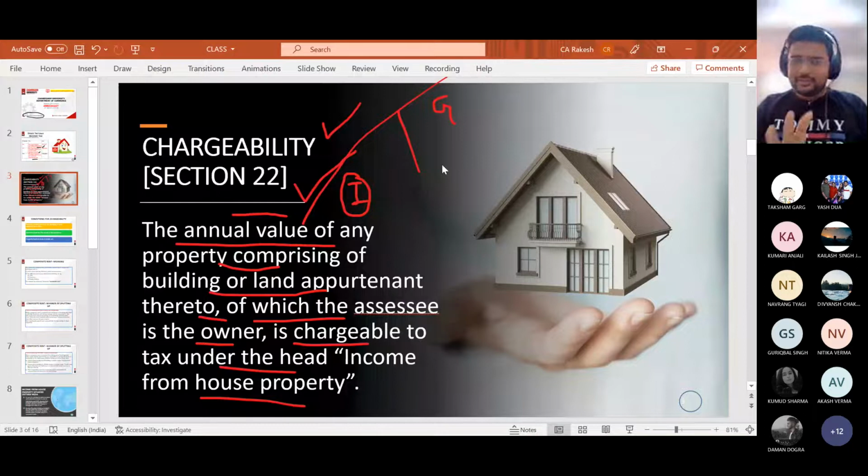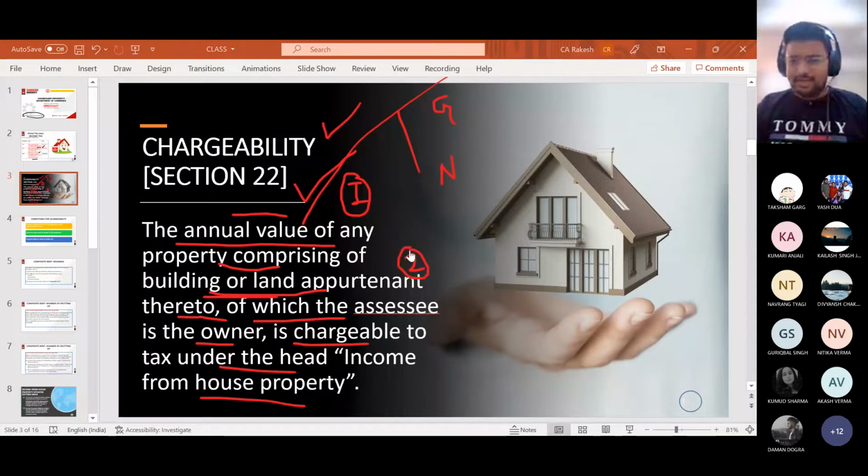So this is the first basis: income from house property will be derived on the basis of annual value, on the basis of yearly value. Whatever income you are getting from the property in the form of a house, you will take into consideration on a yearly basis. How that is calculated, we will be seeing. So this is the first word. The second thing we should be aware of is the annual value of any property comprising of building or land appurtenant thereto.